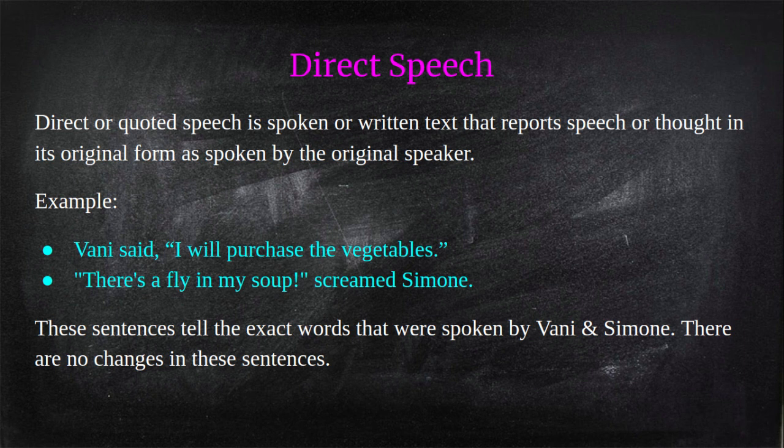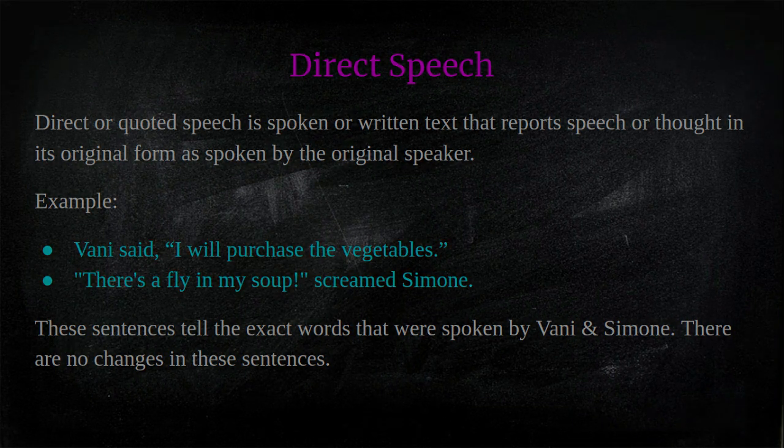First, Vani said, "I will purchase the vegetables." Second, "There's a fly in my soup," screamed Simon. Both these sentences show the exact words spoken by the persons. There is no change in the sentences. They are original. So they are direct speech.